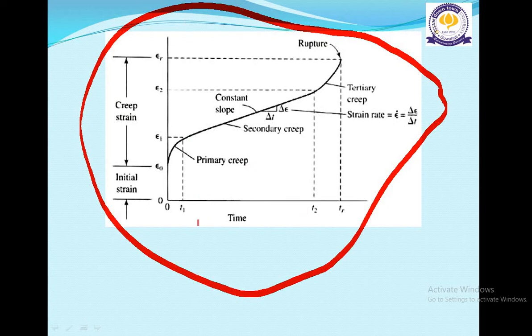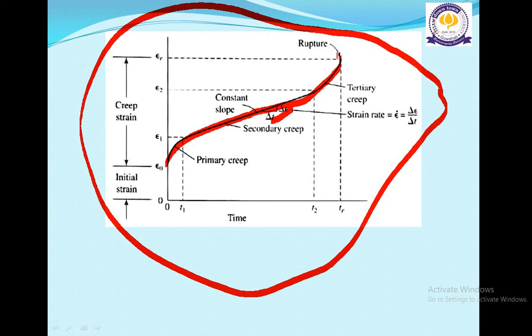Here you can see the primary creep, then it goes to secondary creep, where you can see the constant slope, that is del epsilon by del t, which is the strain rate. Next it goes in this manner, and here the tertiary creep occurs, after which the rupture point originates.